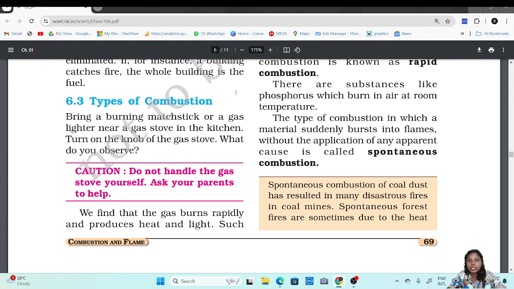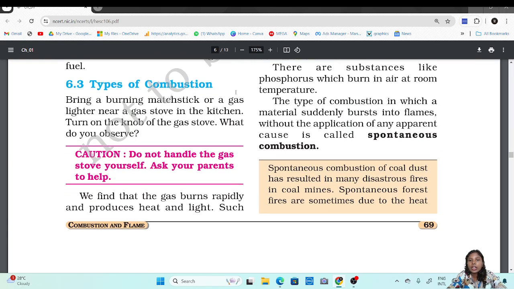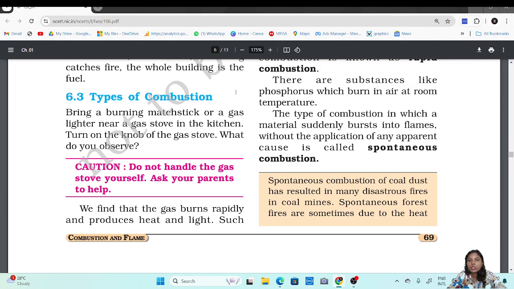Now there are also substances like phosphorus which burn in air at room temperature. Phosphorus is one such substance that if you bring it out in the open, the moment it comes in contact with air, it will catch fire. It will start burning. The type of combustion in which a material suddenly bursts into flames without the application of any apparent cause is called spontaneous combustion. So phosphorus burning is an example of spontaneous combustion.